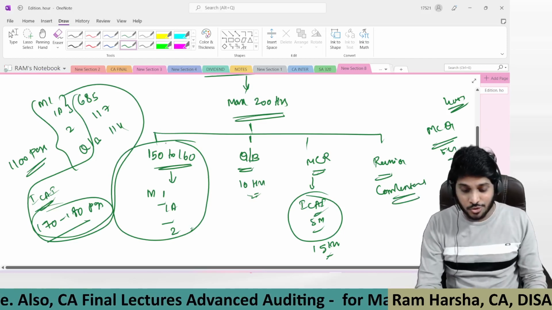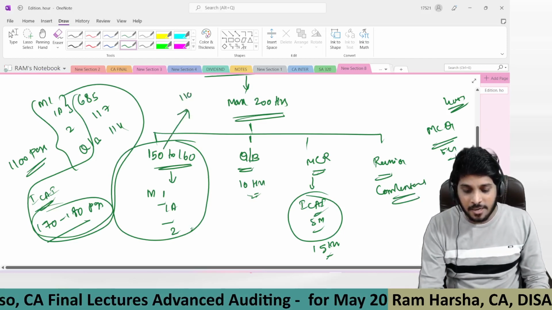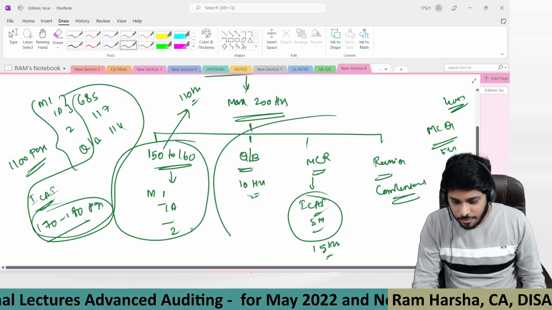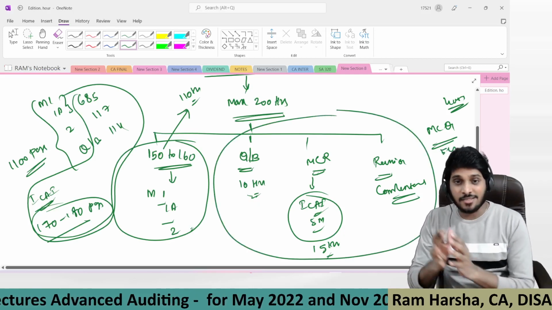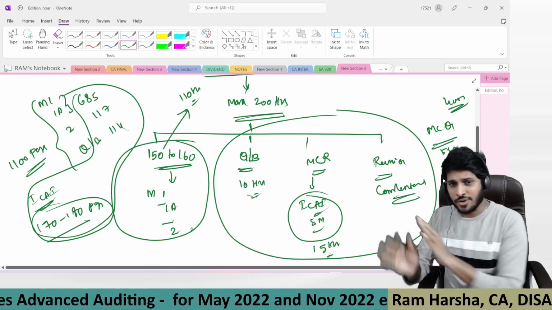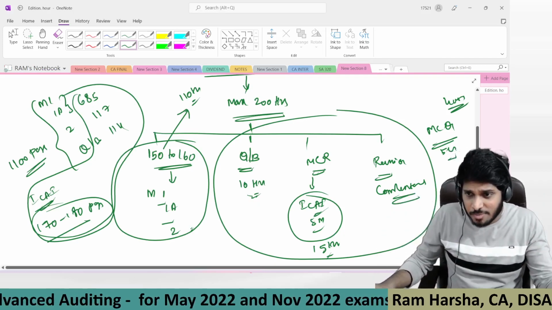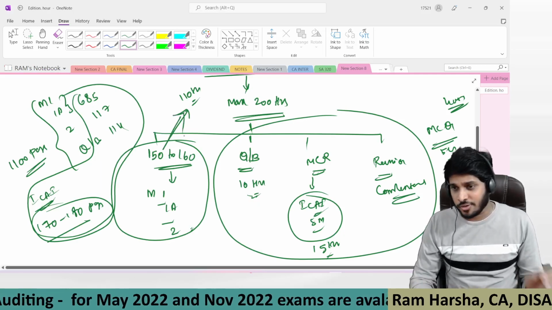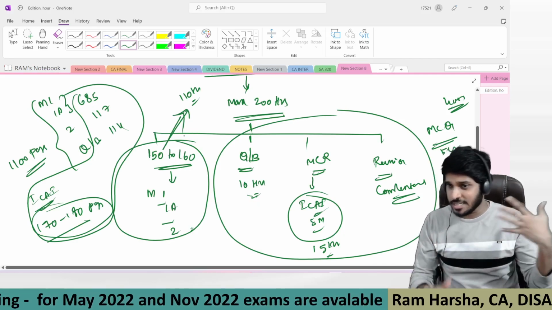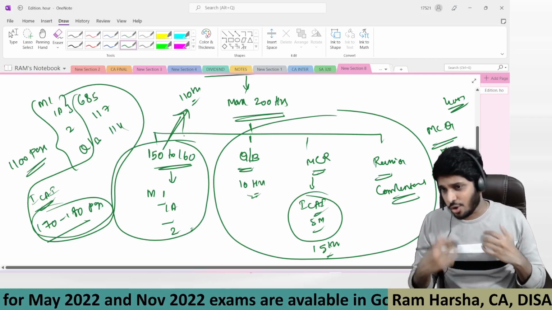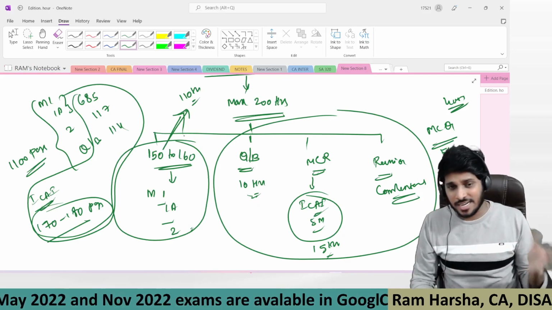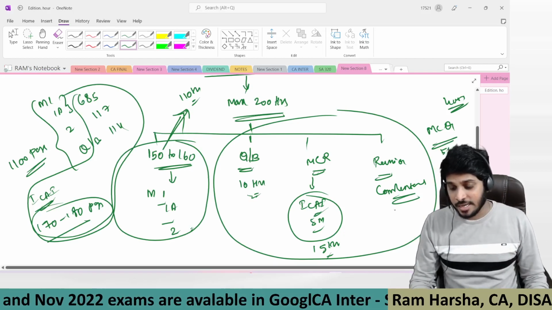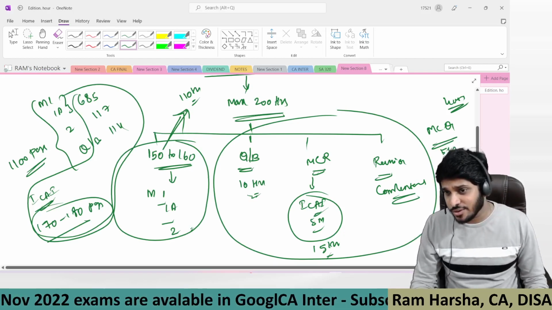By the way, if you're a smart course student, for you the main content will be 110 hours, maximum 100 or 110. Remaining everything will be common for you. The remaining three, question bank video, MCQ video, and revision video, are common for every student, whether you're smart course or full course. But for full course it is 150 to 160 hours of main content, and for smart course it is only 110. I always recommend students to take up the full course unless you are running out of time. Then absolutely fine.